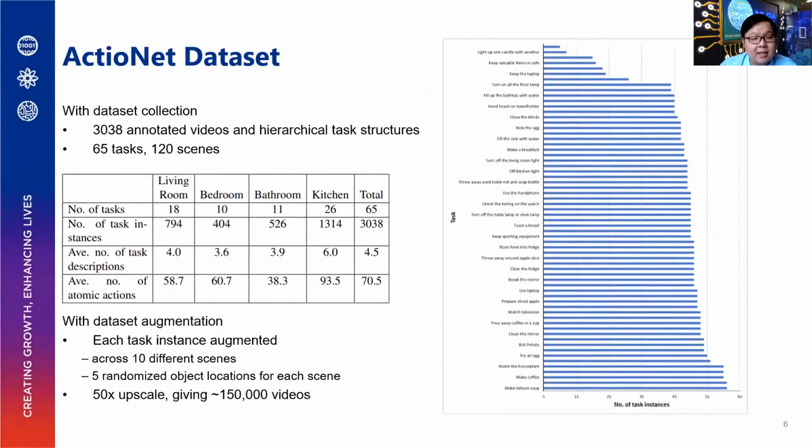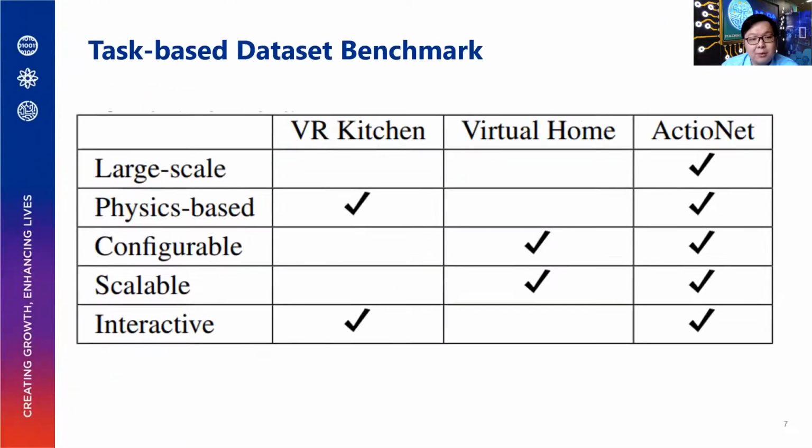And here is the breakdown of the task-based dataset that we have collected. We've collected over 3,038 annotated and hierarchical task structure data across 120 scenes from the AI2-THOR simulator. And for each task instance, we have managed to augment it through our augmentation unit to generate a 50 times upscale, giving another 150,000 video dataset. And putting that into benchmark with the previous related work, as you can see, ActioNet is one of the largest scale task-based datasets with real-world physics interaction, and gives users the ability to further upscale through our graphic user interface and interact in the process of data collection.